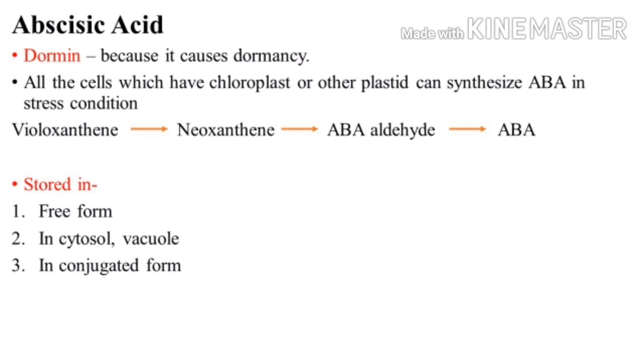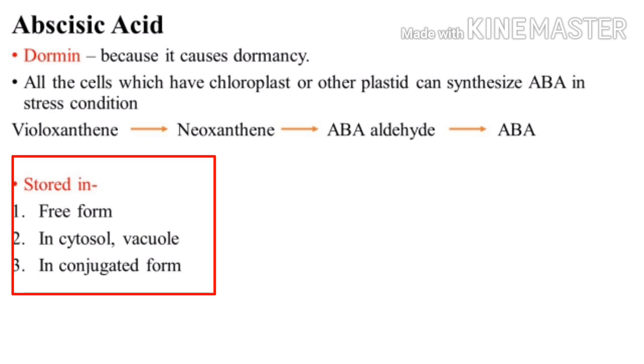Abscisic acid synthesis takes place through the plant natural xanthophyll pigment, that is violaxanthin. Violaxanthin will be converted into neoxanthin, and this neoxanthin will convert into abscisic acid via abscisic acid aldehyde. This abscisic acid can be stored in free form, in the cytosol and vacuole, and it can be stored in the conjugated form.